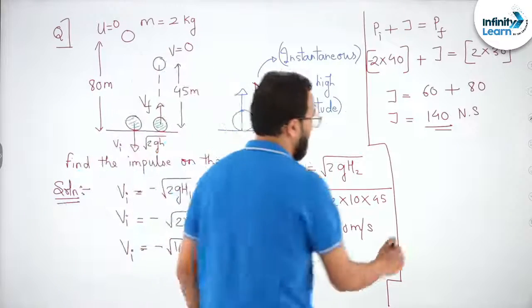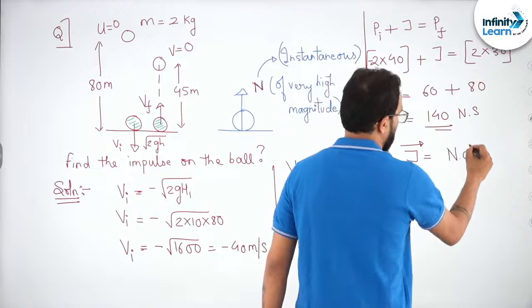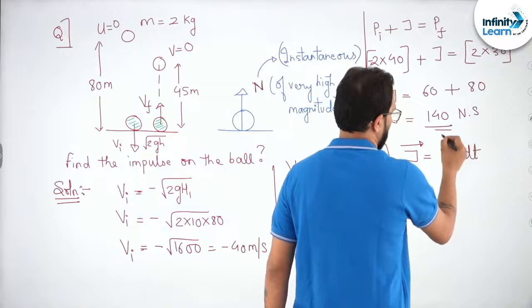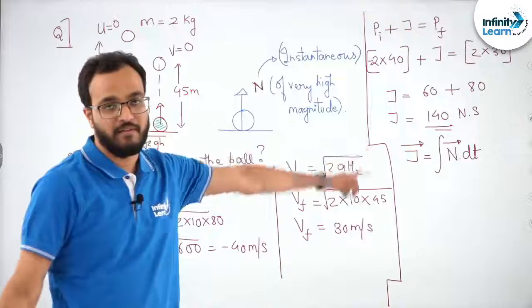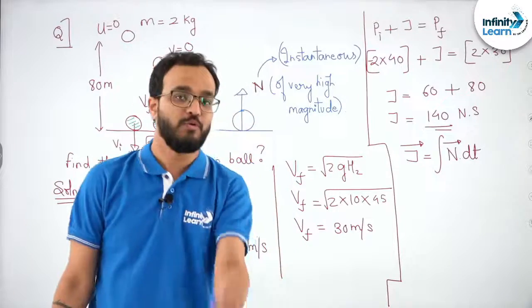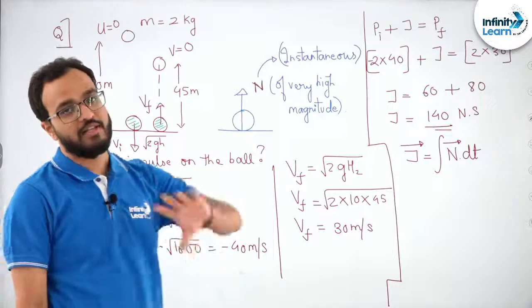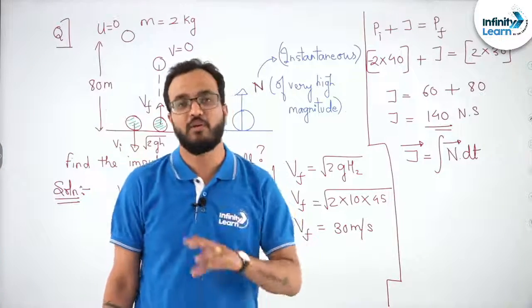We can also represent this impulse like this. Students, just focus. N dt. Can you see that? Now what is this N? This N is the normal reaction acting on the ball from the ground. Okay, I hope you get this. Okay, so this is clear. This was a very good question.